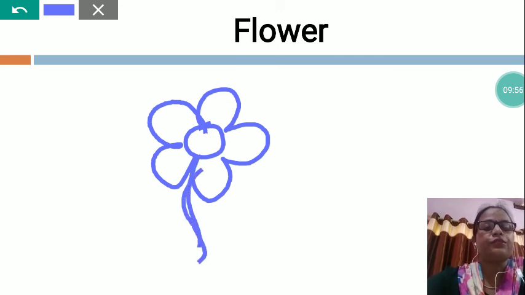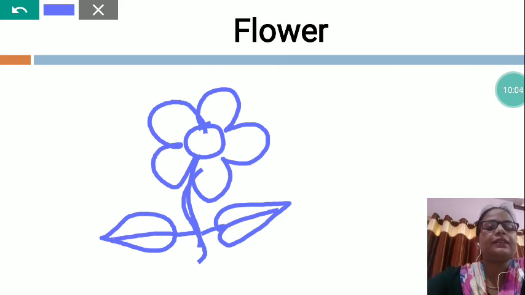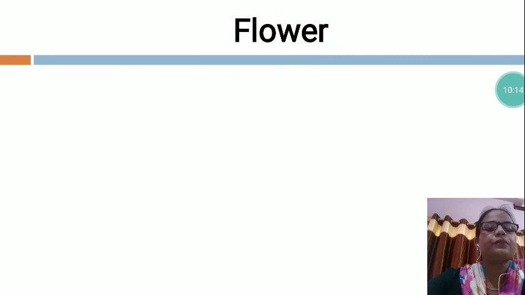You will also try to draw the picture like this, and then you will draw a leaf like this, and after that you will fill color. So this is the flower. In the same way you will also try to draw.